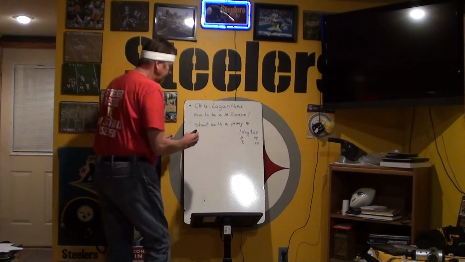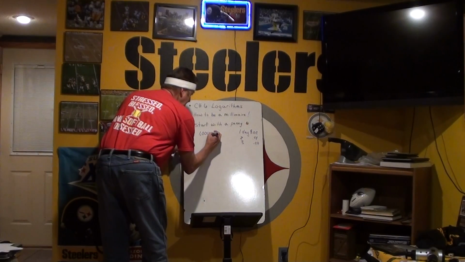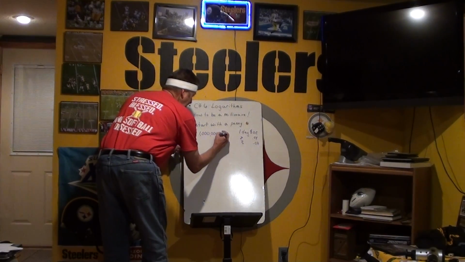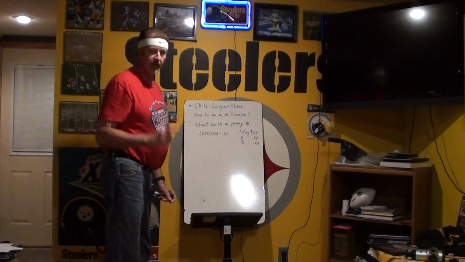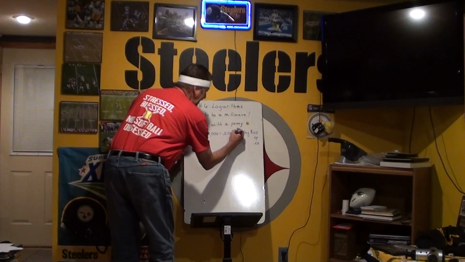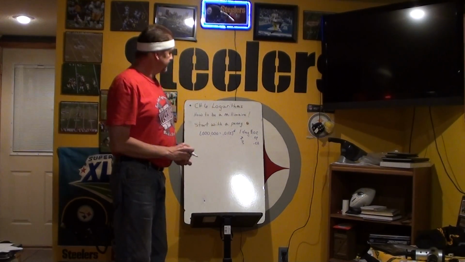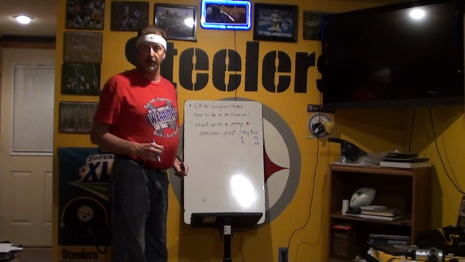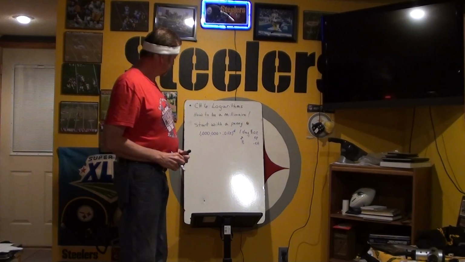All right, so we're going to start off. We want $1 million. Well, how do we get $1 million? We start off with a penny, and we're going to double it. But we're not just going to double it for one day. We don't know how many days it's going to take to get there. So that is our variable right there. That is kind of the reason for why we need logarithms.